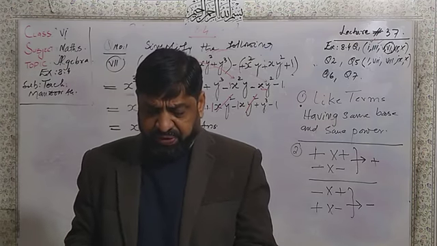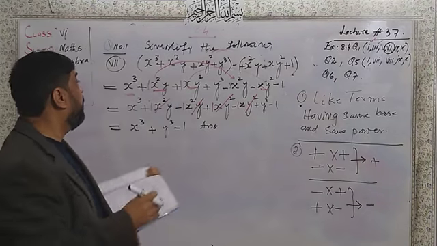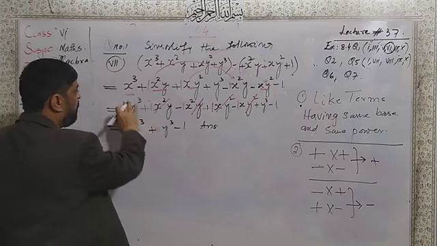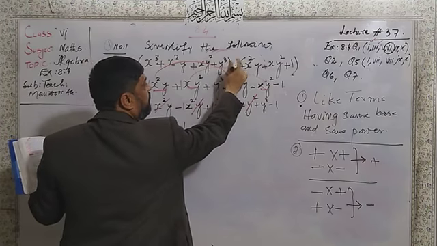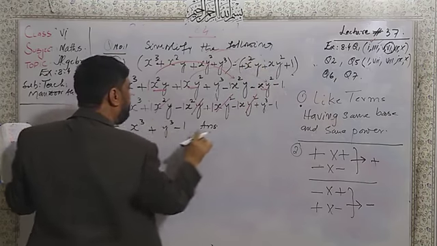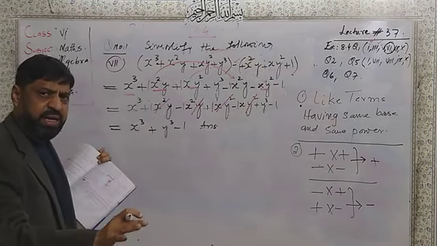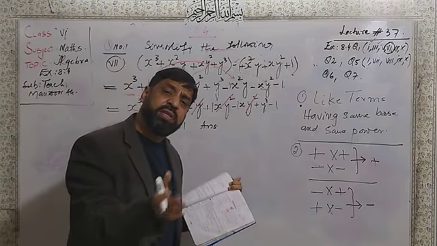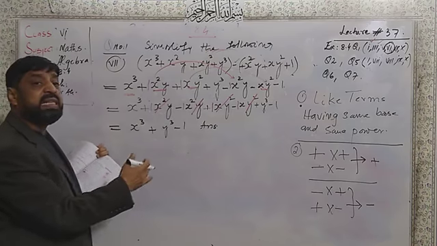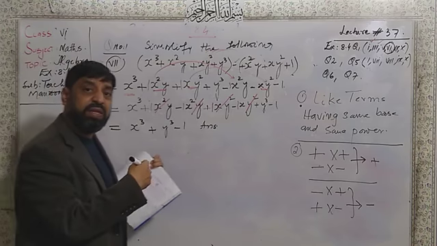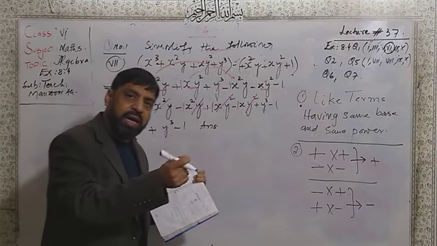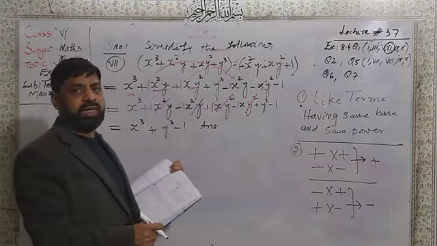Now, first of all, you learn that here, write these brackets, check the question, write same bracket, and after the multiplication of this minus by this plus, all will become minus. Keep the like terms together. Having same bases, we will put them together. And after that, we will write cancel. If it is possible to cancel, we will do the cancel. If it is possible to add, we will do the addition.